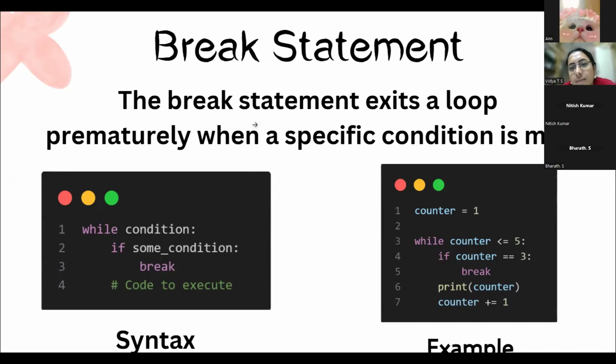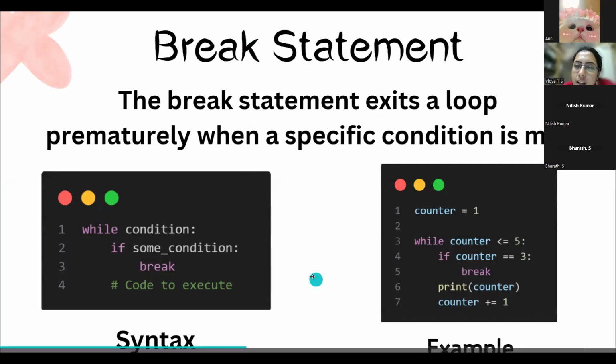Jasmine. The break statement is used to exit the loop immediately. If the value is equal to 2, the loop will stop printing the other remaining values. The remaining 3, 4, 5 will be stopped and only 1 and 2 will be outputted. 1 and 2 will be printed, right? Yes, ma'am. Okay. Who's the next one after Jasmine?